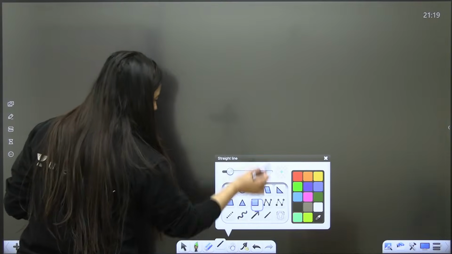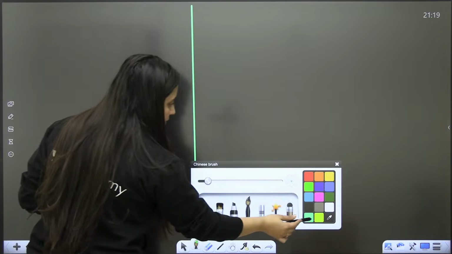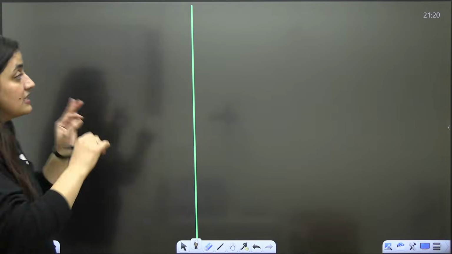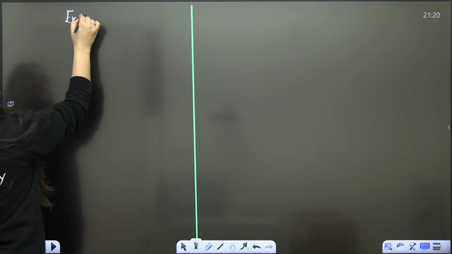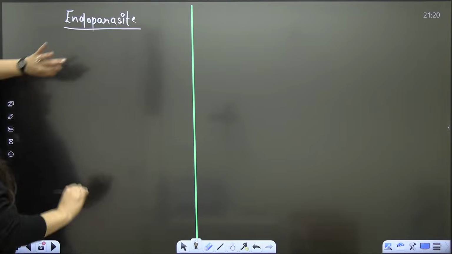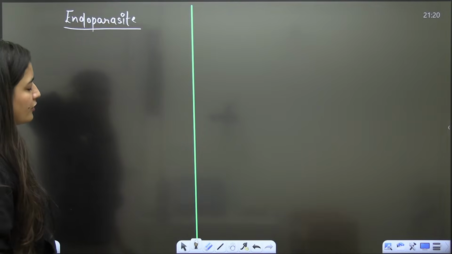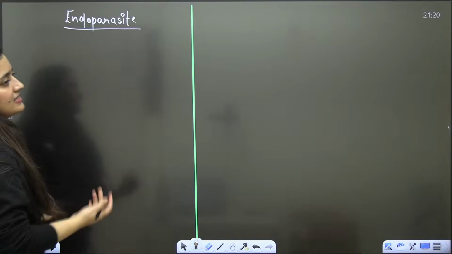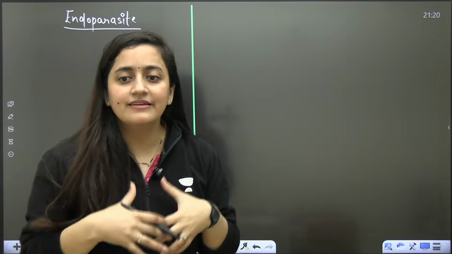When you talk about these tapeworms, other than their general characters, which we know, they are basically the worms. They are endoparasites. I will discuss the most important characters here, then we will read it from NCERT. Endoparasite means it is living within my body.